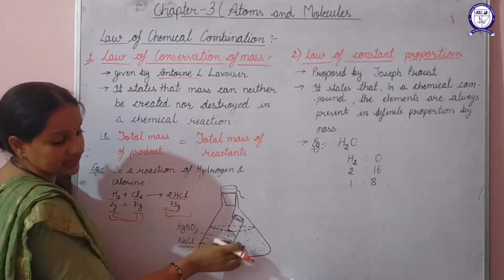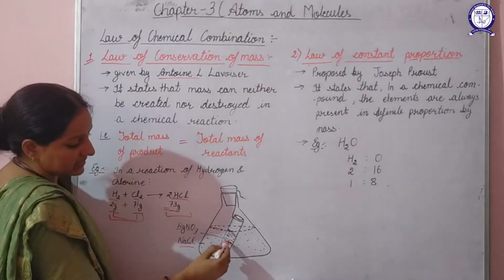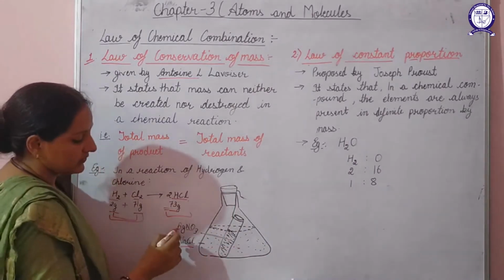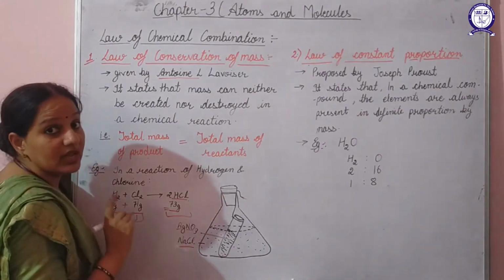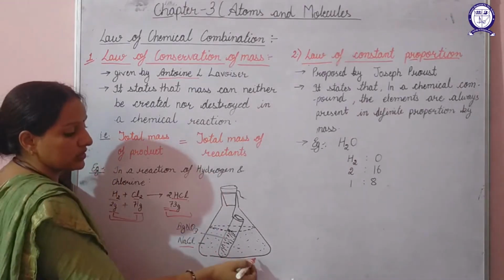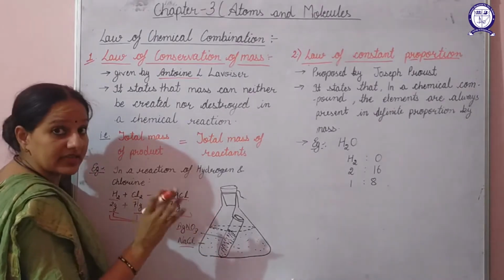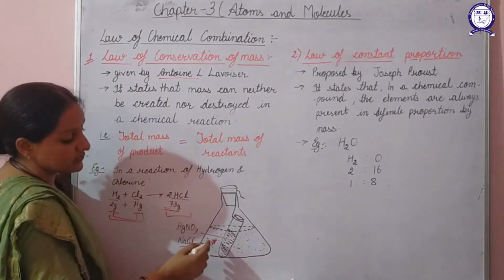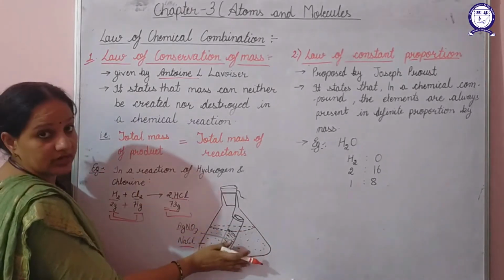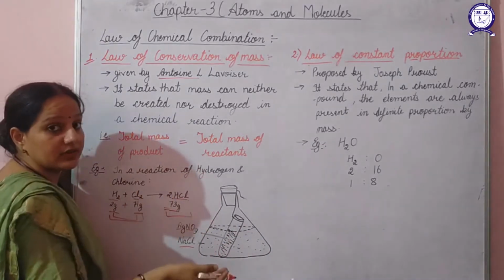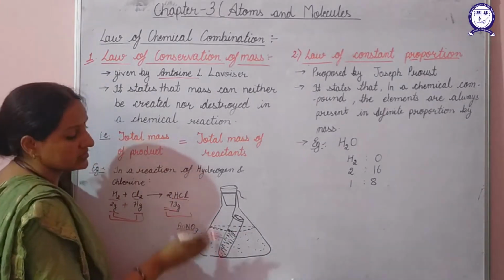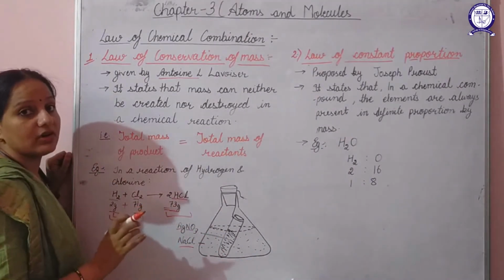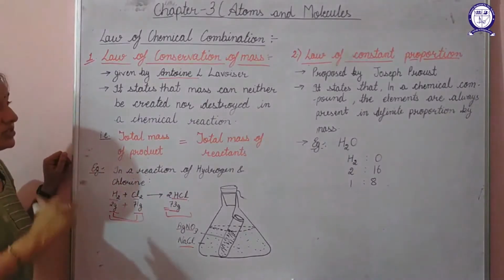This test tube will get tilted in the conical flask and the silver nitrate will get mixed with the sodium chloride, and the reaction between silver nitrate and sodium chloride will occur. After the reaction also, when you weigh this conical flask, the weight will remain the same as it was before the reaction. So from this we can conclude that the mass of this conical flask before and after the reaction remains the same. This concludes that in a chemical reaction, mass can neither be created nor destroyed. This was about the first law.